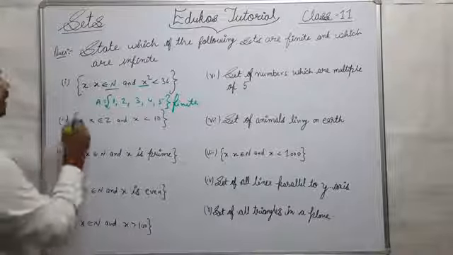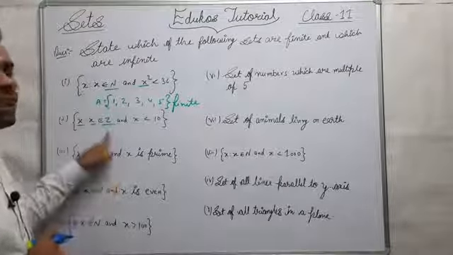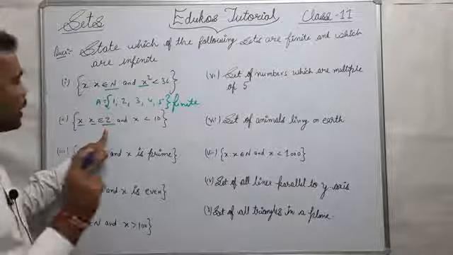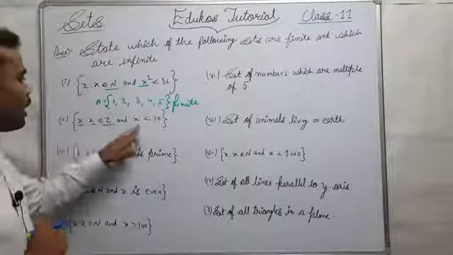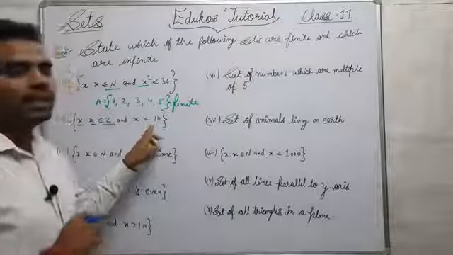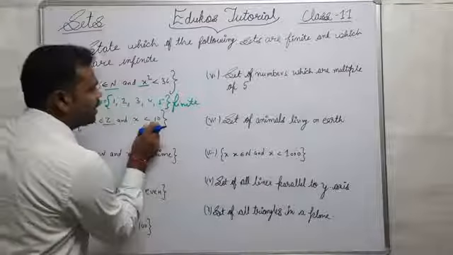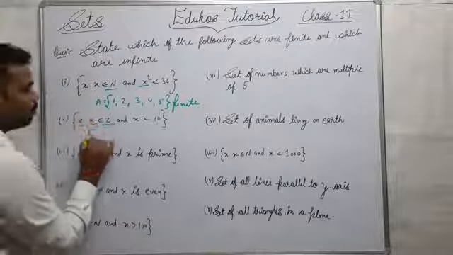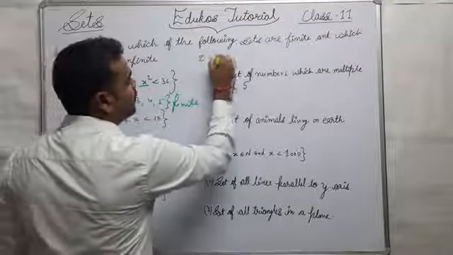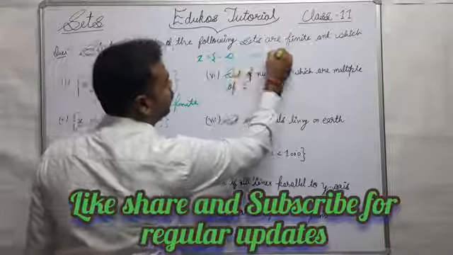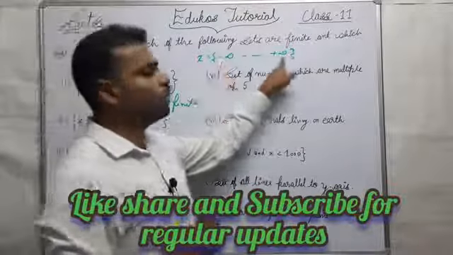Second question: x such that x belongs to integers, and integers contain negative numbers, positive numbers and 0, and x is less than 10. There are too many numbers on the negative side because Z ranges from minus infinity to plus infinity.